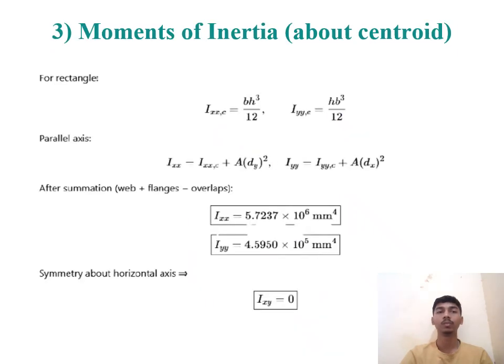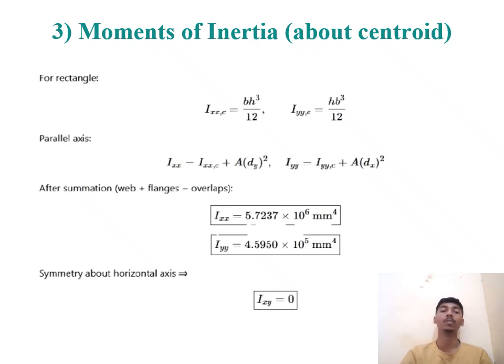Now we are calculating moments of inertia. For a rectangle, IXC is equal to BH cube upon 12, and IYC is equal to HB cube upon 12, and for the parallel axis, IXX is equal to IXC plus A into dy square, and IYY is equal to IYC plus A into dx square.